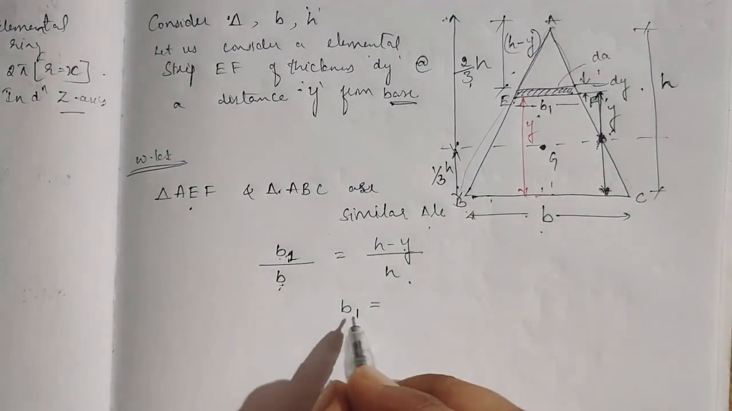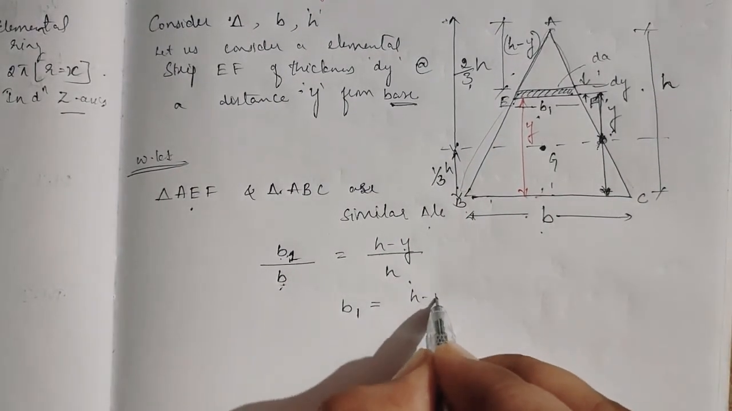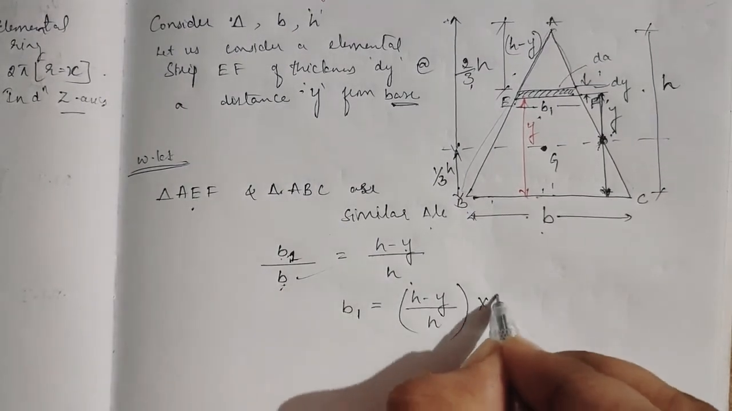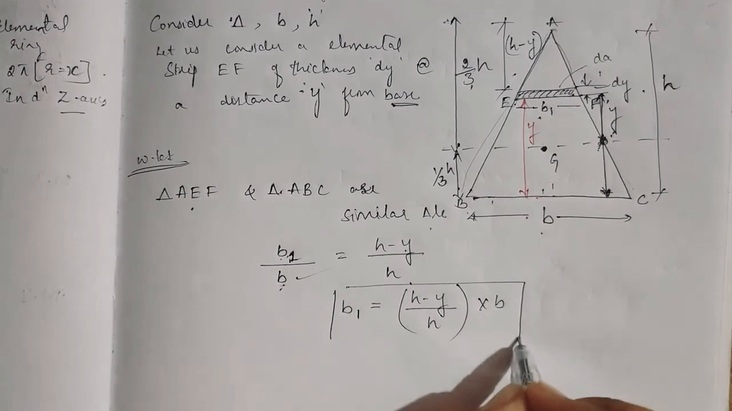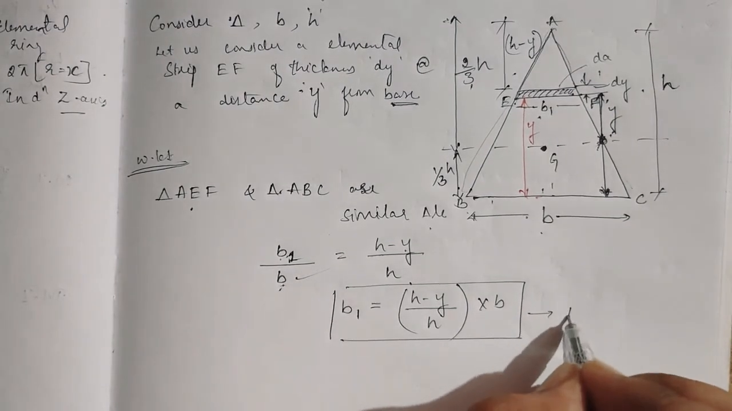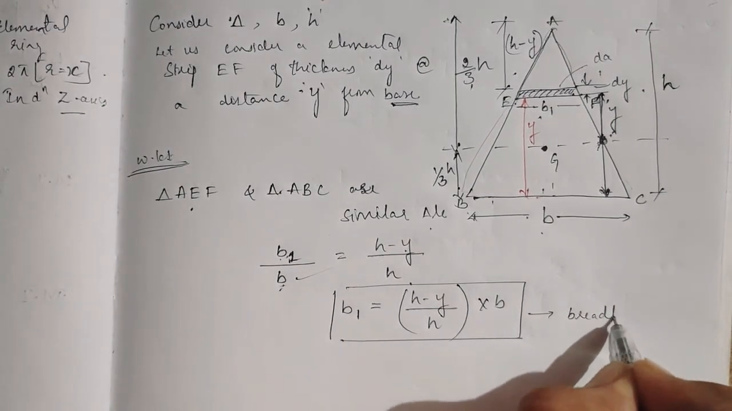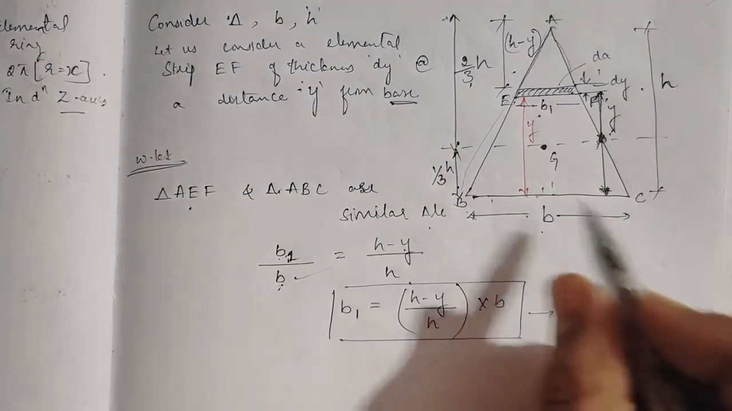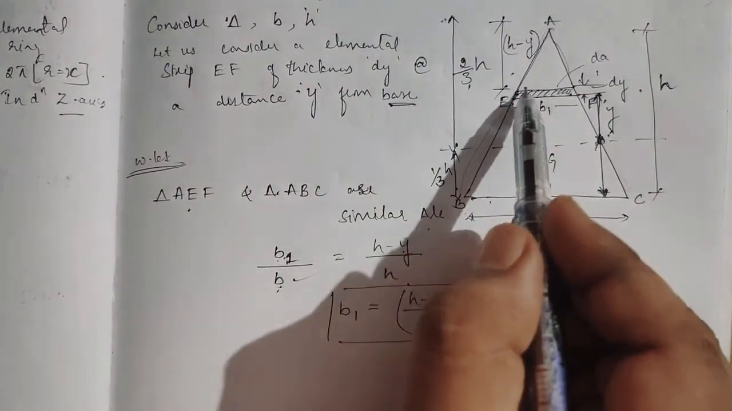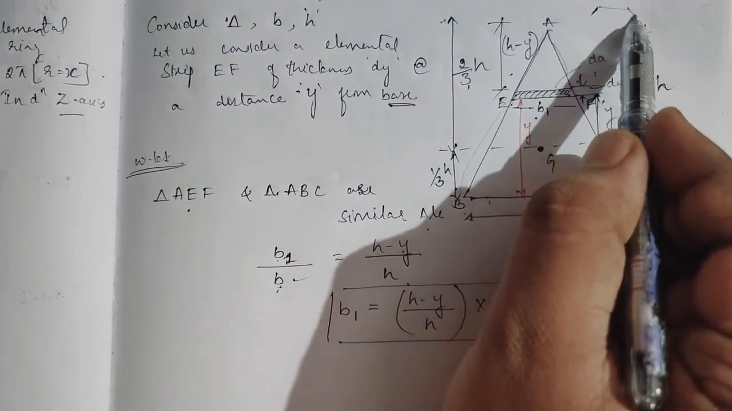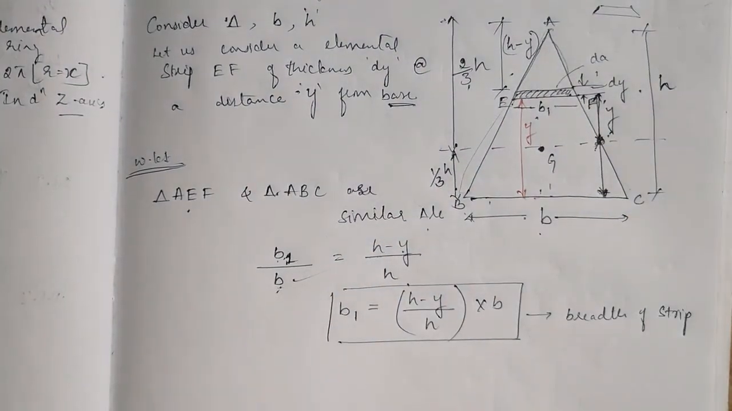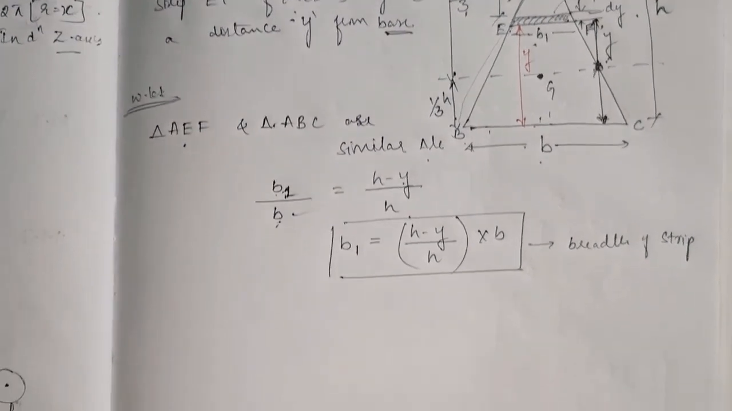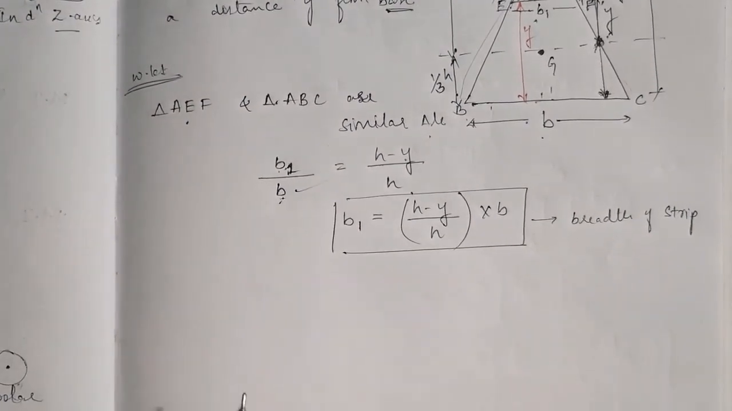So I can write now b1 is equal to what? h minus y divided by h into b. So this is the breadth of the elemental strip. Because we don't know whether it is a rectangle or not, because it will become trapezoidal like this. So exact trapezoidal I don't know, so I took the breadth by taking the property of similar triangle.